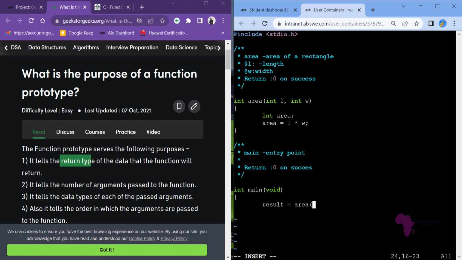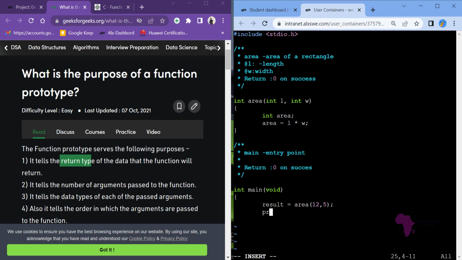I want to pass the length. The area of a rectangle whose length is 12 and width is 5. So I am passing, you see the order, first the length and then the width. So the result I'll be having here is the area of 12 and 5.